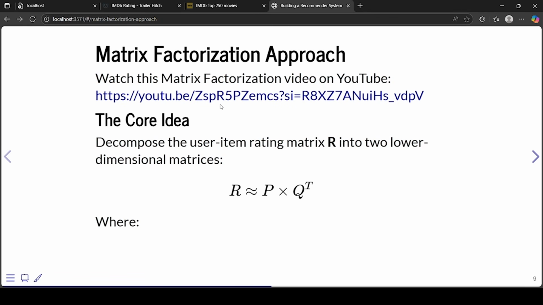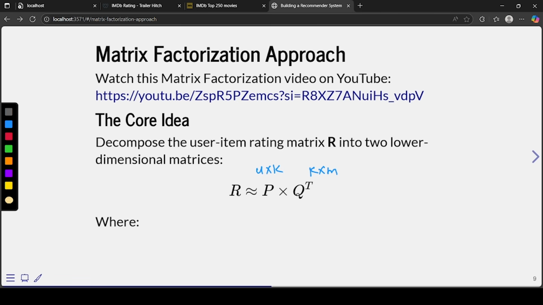So we understood the idea that we need to divide this into two matrices in k dimension. Let's say we have users, so we have u cross k and k cross m, right?